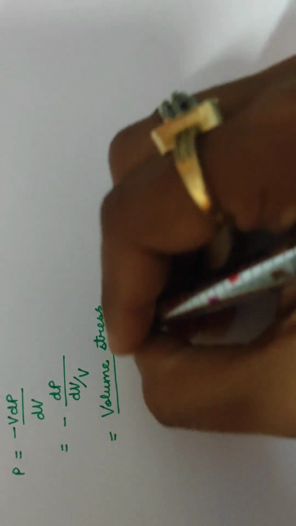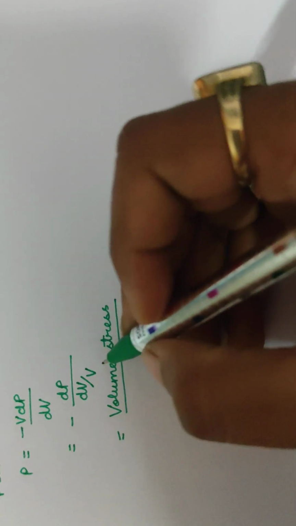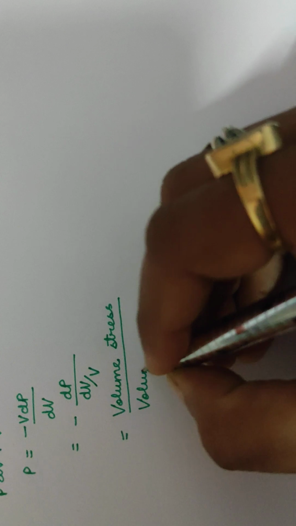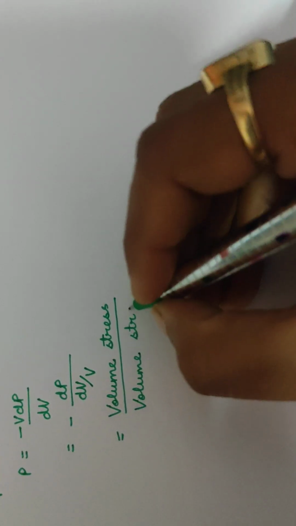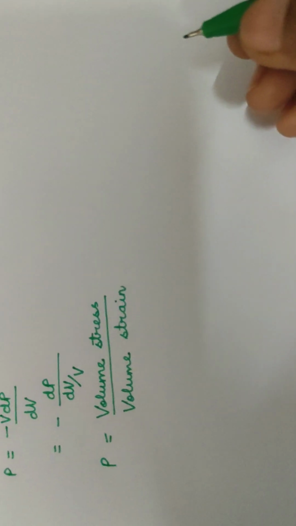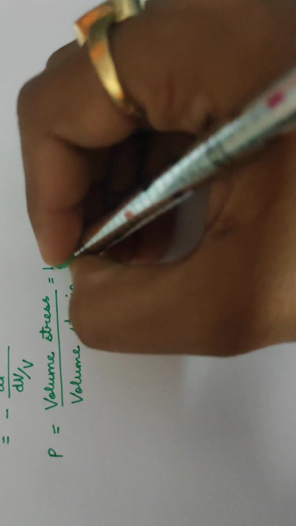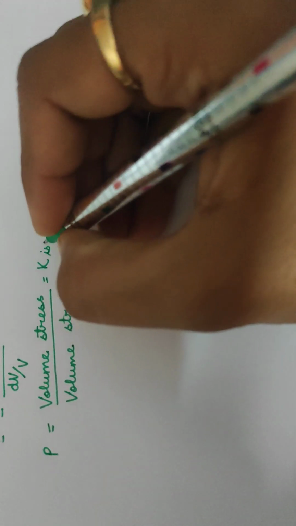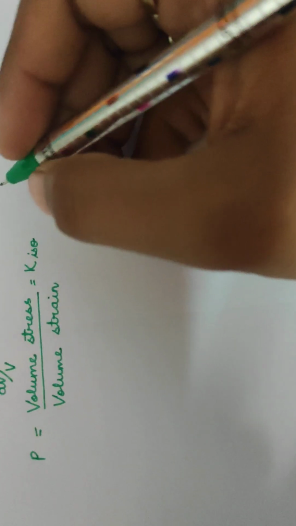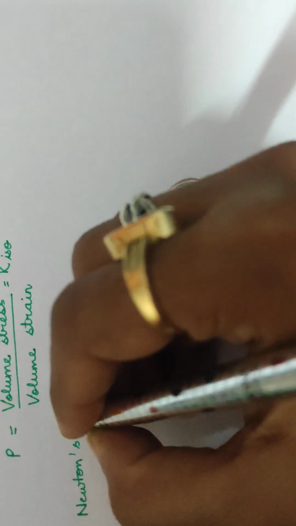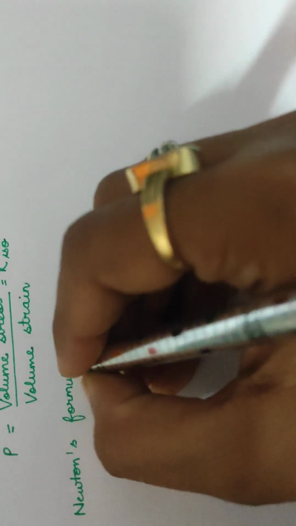And you all know what a strain is: change in volume upon original volume. So dV upon V, where V is the original volume, gives you volumetric strain. So from here you have derived that P is equal to volume stress upon volume strain. But this is equal to bulk modulus of elasticity, which is kappa isothermal. Now this gives you Newton's formula for speed of sound in gas.